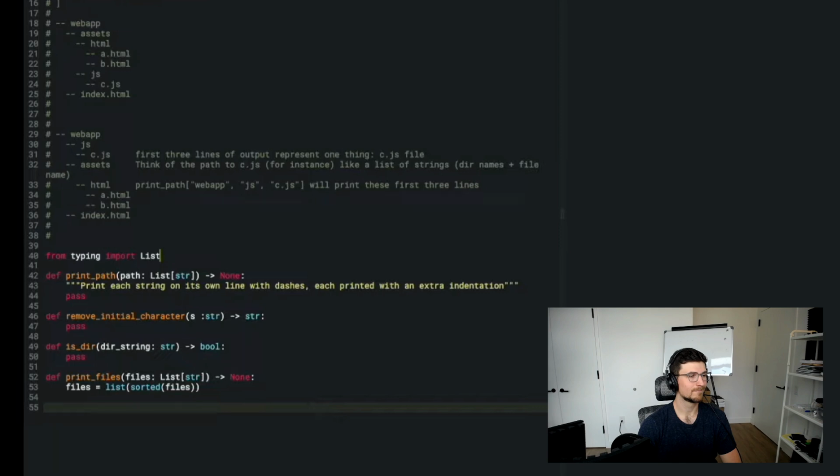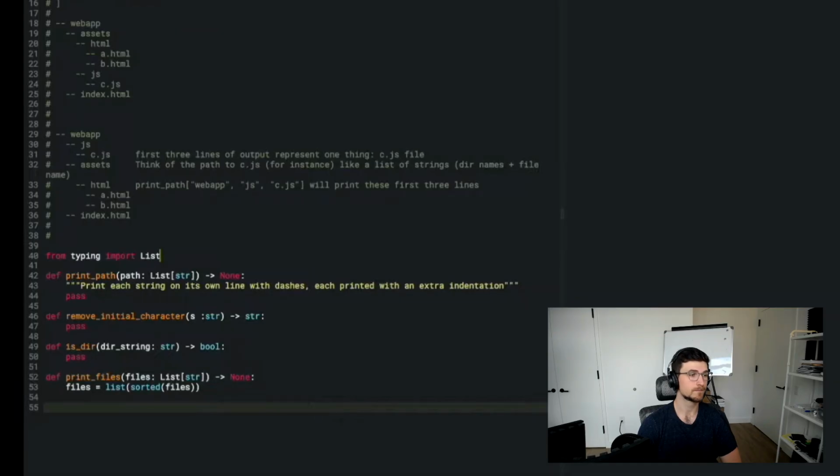Sure. The only one thing I will say, and this is something that trips people up commonly when they just think of a simple solution, is just keep in mind that you're not duplicating the parent directories for each one. Like for a.html and b.html, they're both just under HTML, and that's not printed twice, right? Oh yeah. So here he's identifying this same problem that we talked about. And it was an interesting, different problem that I hadn't even thought of that our interviewee came up with, which is that you could have a directory that contains another directory and also a file. And so that is something that we have to deal with as well.